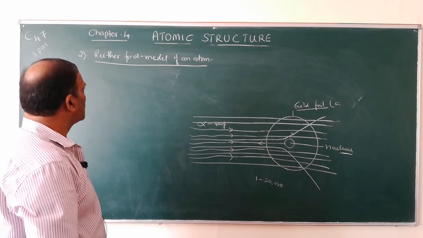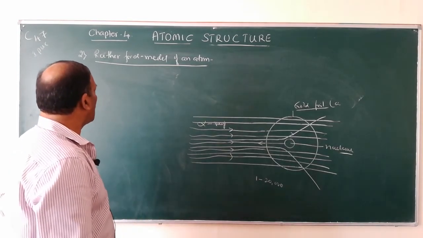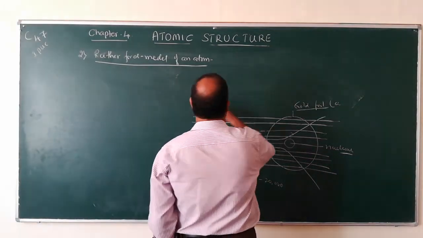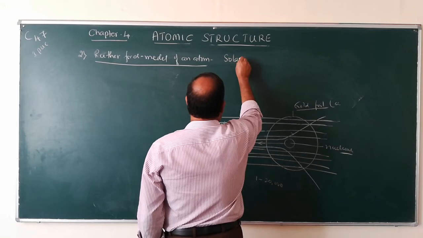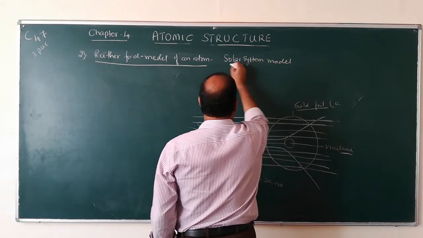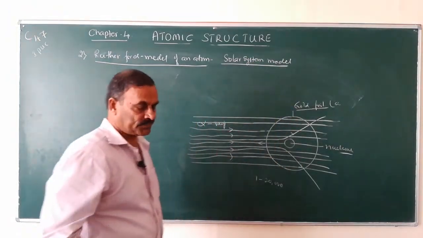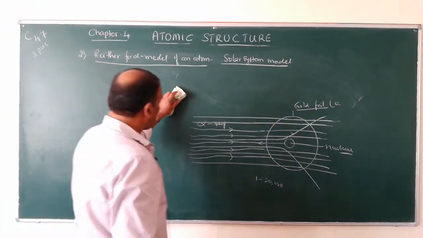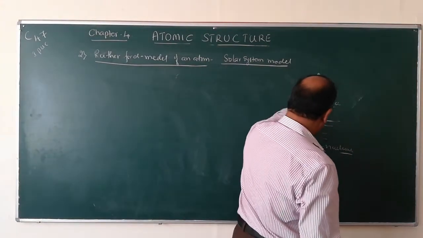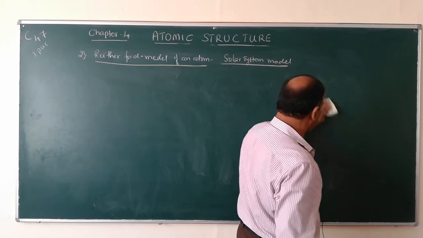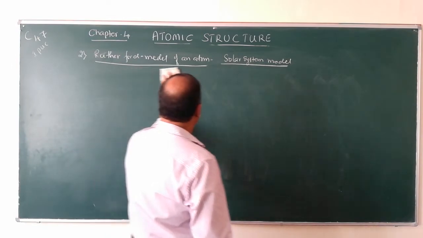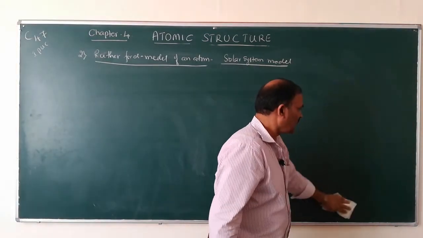Therefore, I am giving some information regarding models of the atom. The Rutherford model of an atom is called the solar system model. According to this model, how is an atom constructed, or how are the protons, neutrons and electrons distributed in an atom? So, let us study one by one.